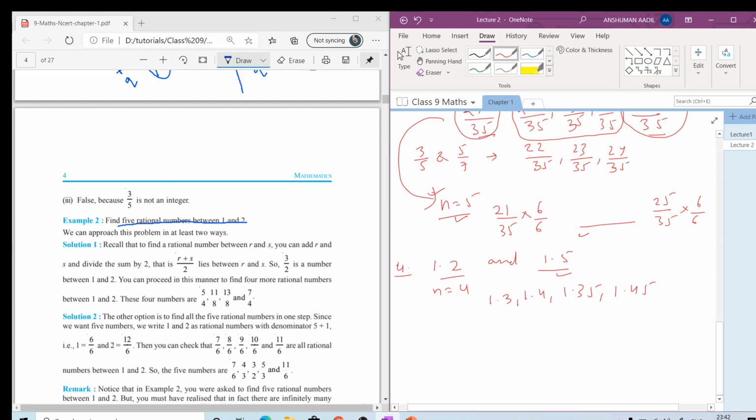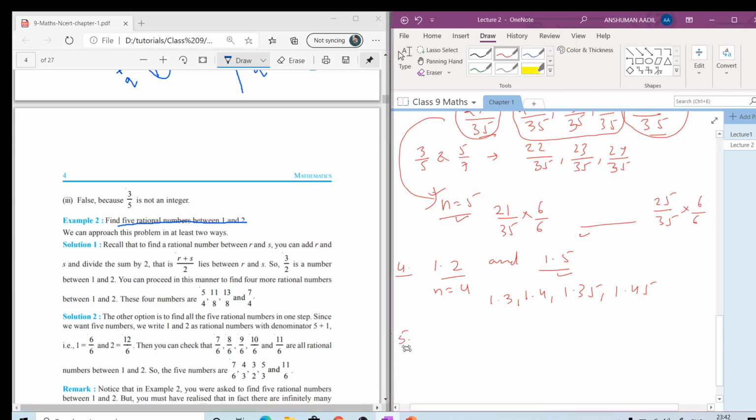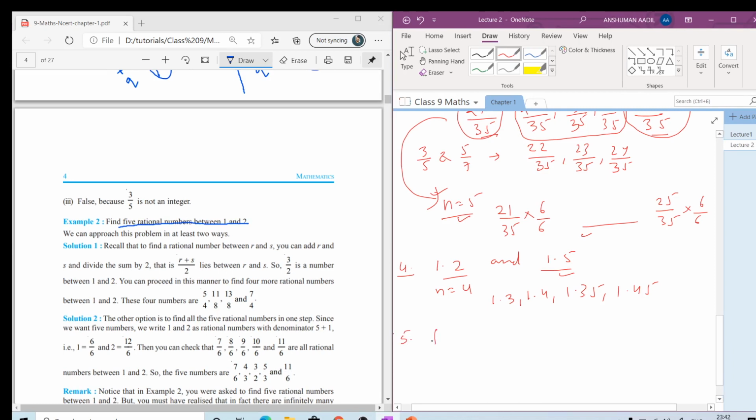Whenever it is asked to find a rational number between a and b, where a and b can be integers, fractions, or decimals, simply we need to find one rational number. What we can do is take the average of these two numbers, that is a plus b by 2, and we are going to get the rational number.